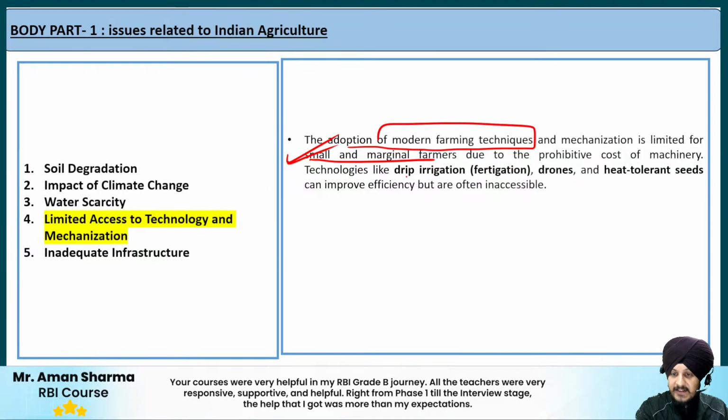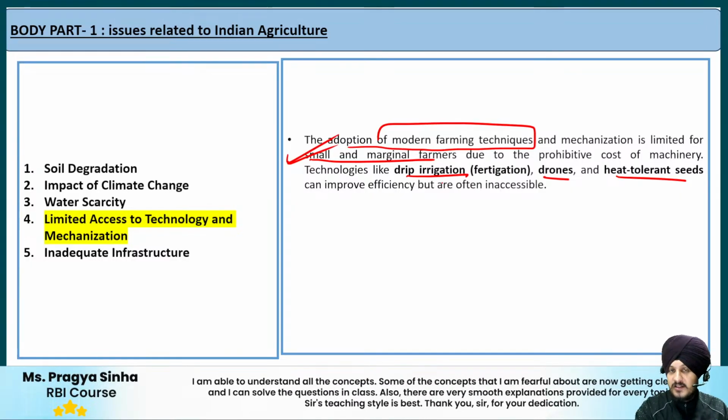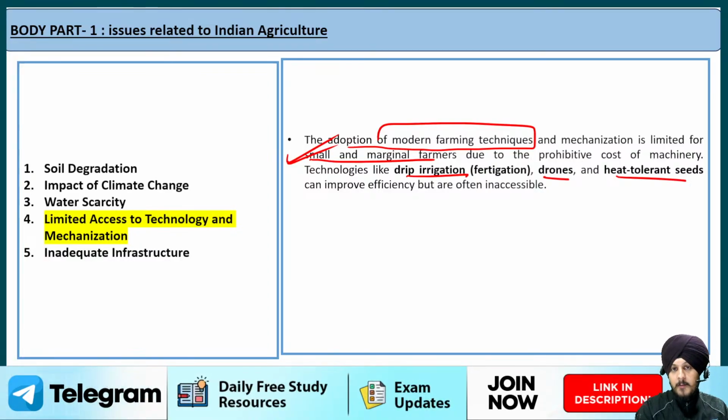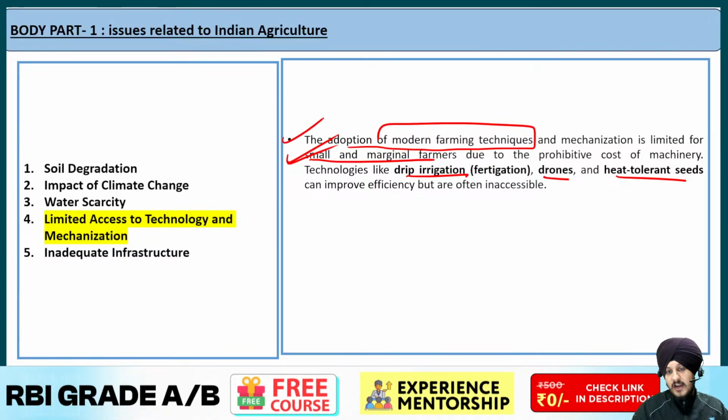Techniques like drip irrigation, drones and heat tolerant seeds have a huge potential to improve the efficiency of the farming system, but the other side of the coin is that they are largely inaccessible to the farmers, because of the multiple reasons that we have discussed.